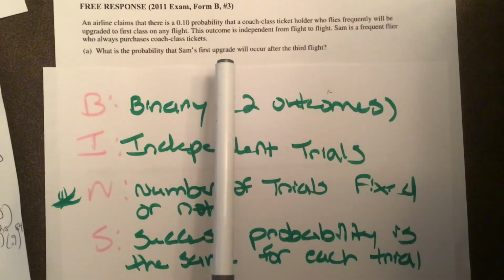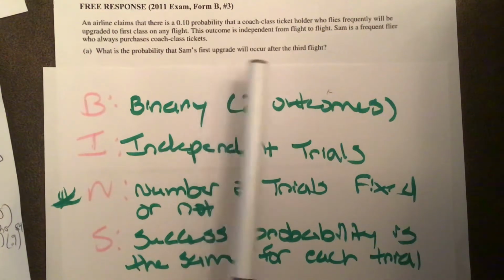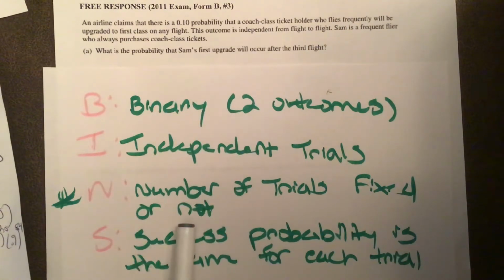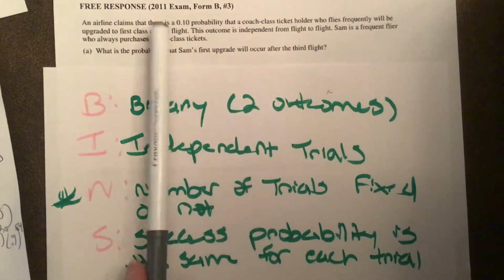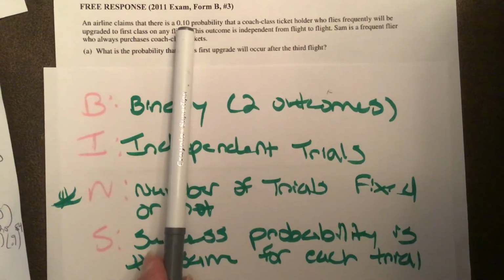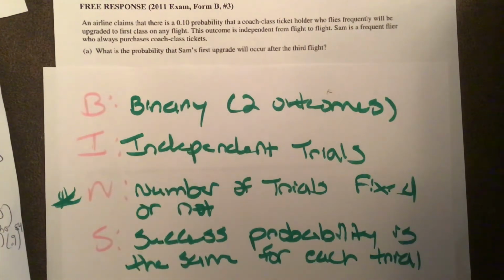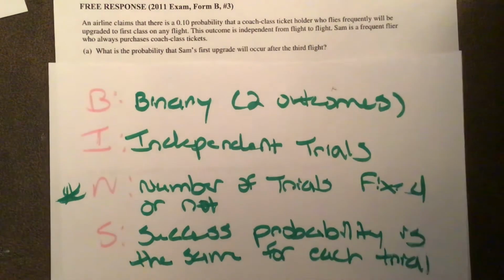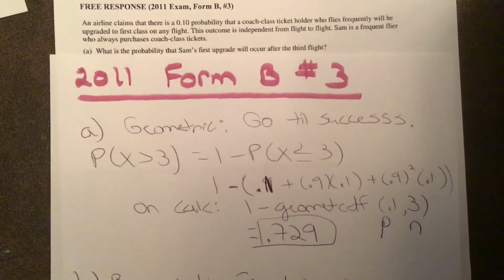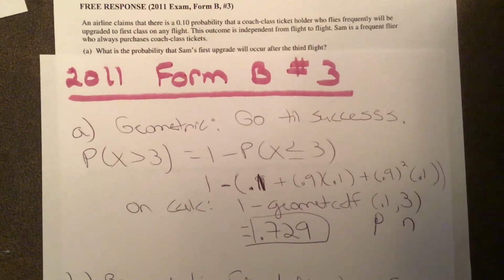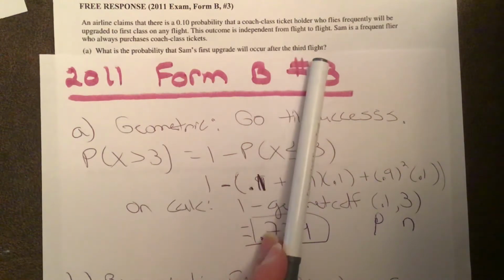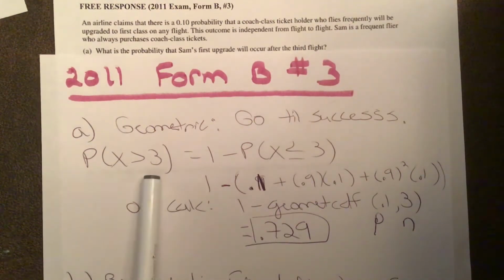And we'll see one in a minute where it's a binomial so you can kind of compare it. And then S, is the success probability the same for each trial? If you go back and look at the question, they tell us that 0.1, so we're going to assume that's the probability of success. So that's how we know it's a geometric. And then once we know it's a geometric, I'll show you how to set it up now. So for part A, we talked about how we know it's a geometric, and we want to find the probability it occurs after the third flight. So that would be the probability X is greater than 3.